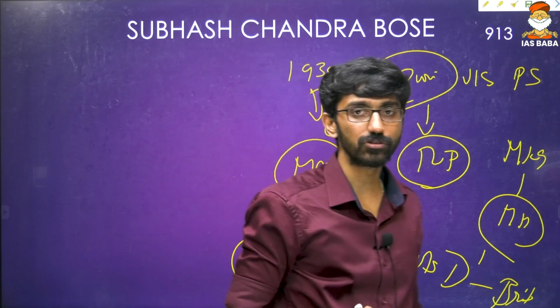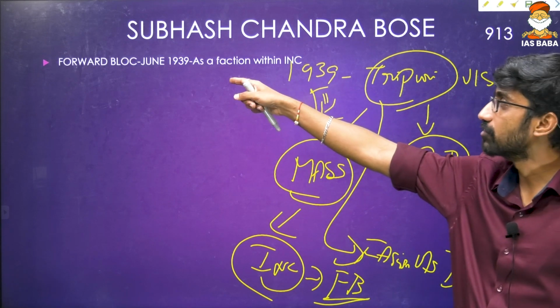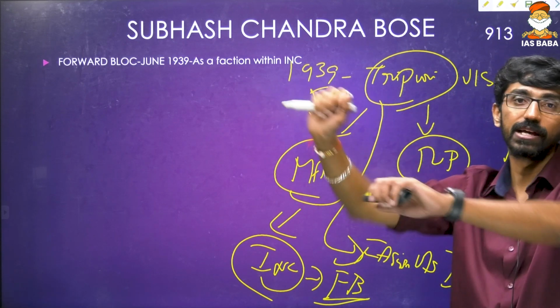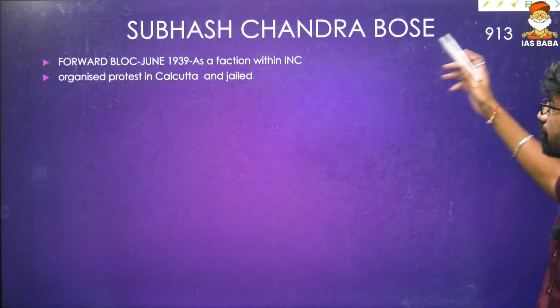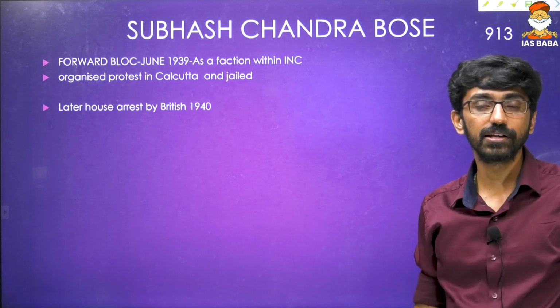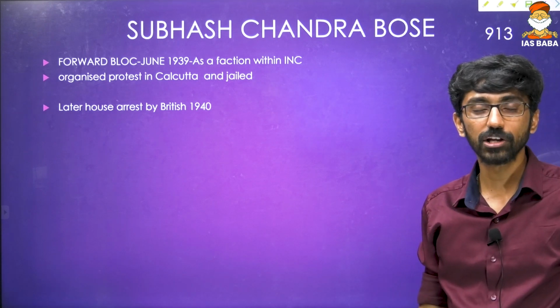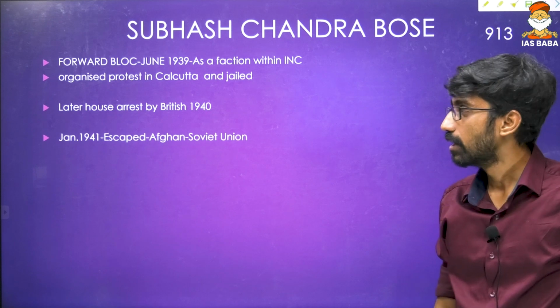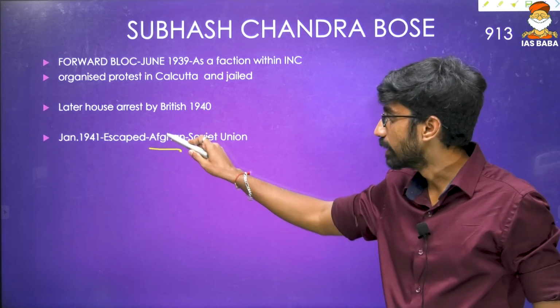That was launched. Okay. Later, what happened to Subhash Chandra Bose? Forward Bloc was established in June 1939 as a faction within the INC, and he organized protests in Calcutta and was jailed. Okay, then later he was house arrested because his health was deteriorating. Put under house arrest by Britishers in 1940, and in January 1941 he escaped to Afghanistan first, then the Soviet Union.